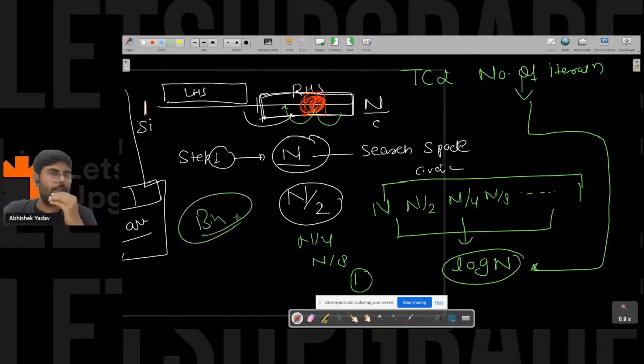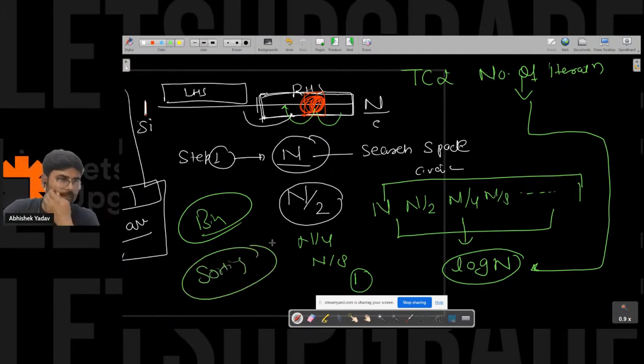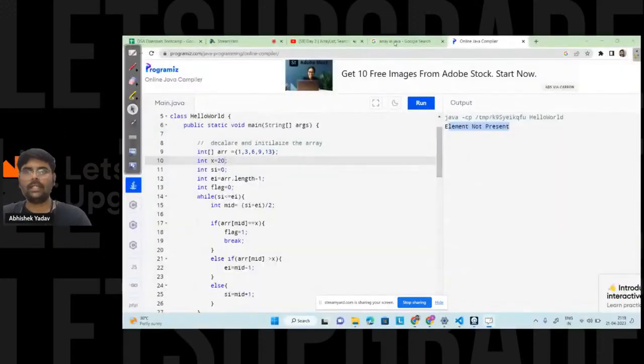Tomorrow we will take a session of 20 to 30 minutes on the time complexity part. And after that, we are moving toward sorting, and we will try to discuss as many sorting algorithms as possible in the next session. Hope you are able to get a clear understanding of searching, the difference between binary search and linear search. If anyone has any doubt, you can ask in the chat.